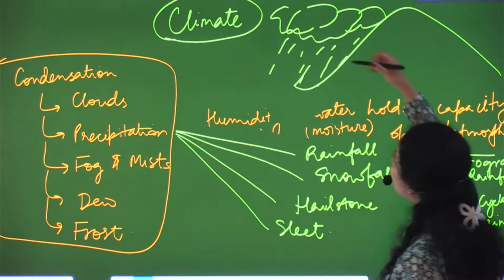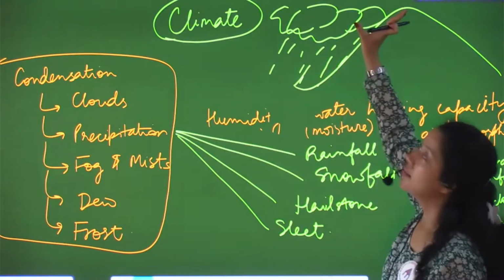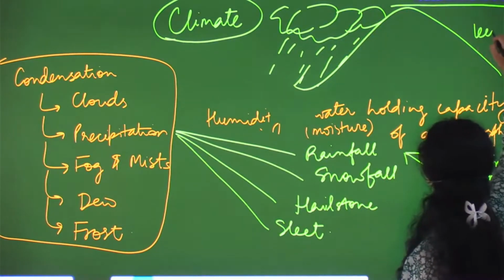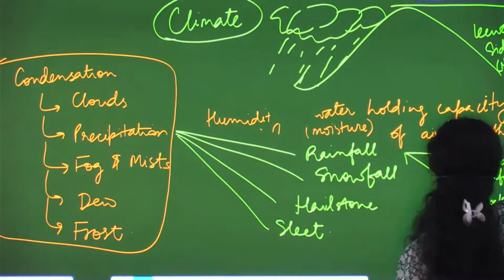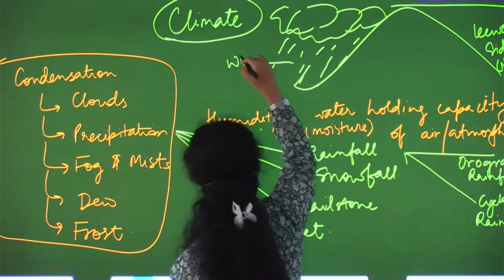And after releasing the moisture, these clouds get lighter and fly above, and in this part there is no rainfall. This is the leeward side of the hill, and this is the windward side.